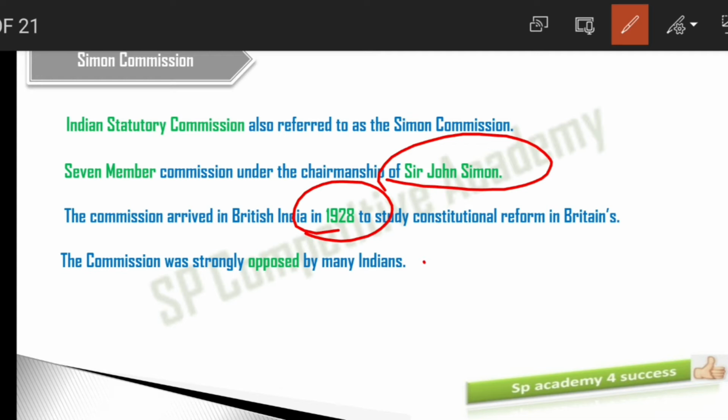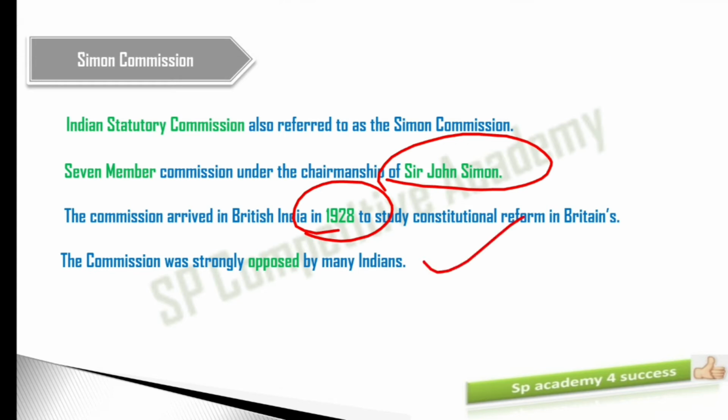The commission was strongly opposed by many Indians. Why? Because all the members in the commission were Britishers, not even one member from India. So this commission was strongly opposed.